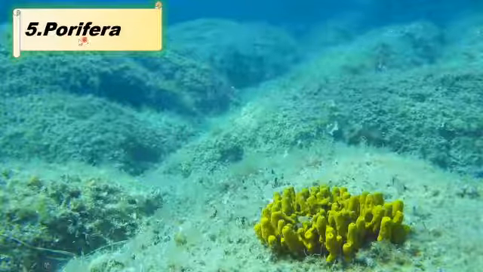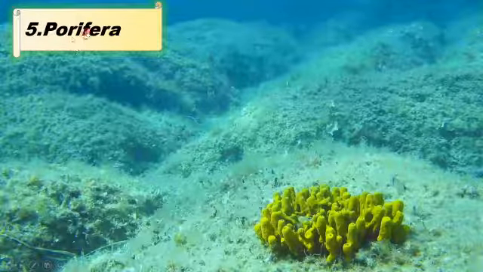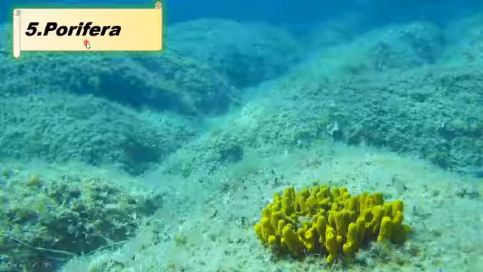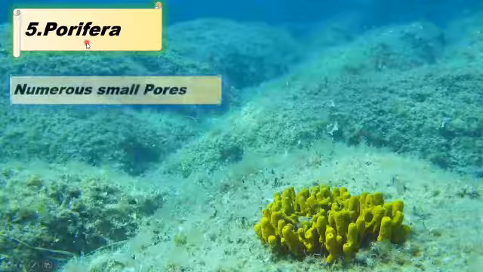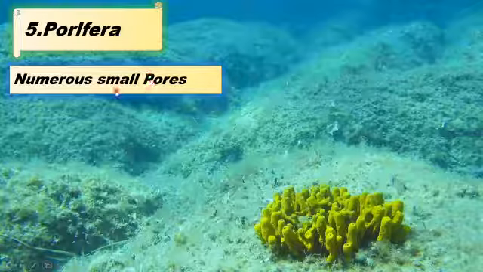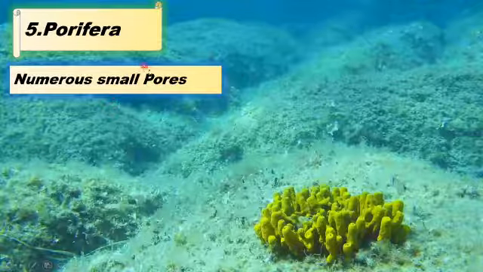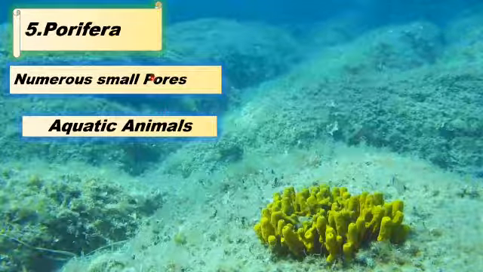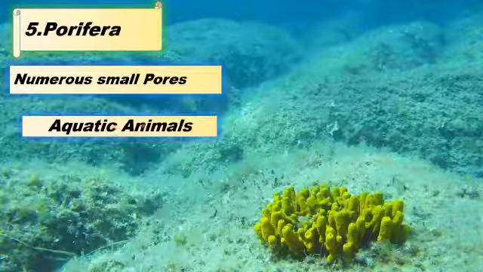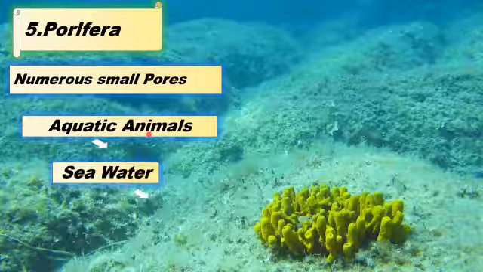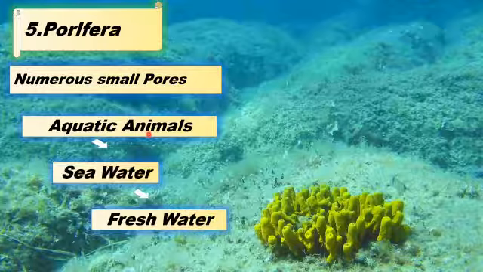So beta, as the name indicates, Porifera. The phylum Porifera is about the pore-bearing animals. The very famous characteristic is that they have numerous small pores on their bodies. Small pores means that they have tiny holes on their bodies. And they are aquatic animals, meaning that they are present in the water. They can be found in sea water as well as in fresh water.